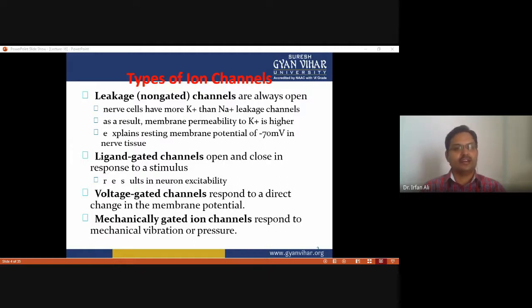And another one is the mechanically gated ion channel. As the name suggests, it opens or closes in response to mechanical vibration or pressure. So if there is any change in mechanical force or any change in pressure, it opens or closes in response to this mechanical vibration or pressure. So this is called a mechanically gated ion channel. These are the four types of ion channel. You can discuss with me if you have any query regarding the types of ion channel.